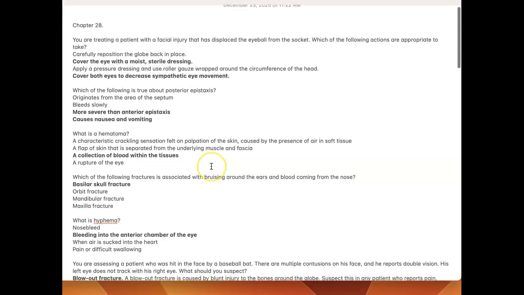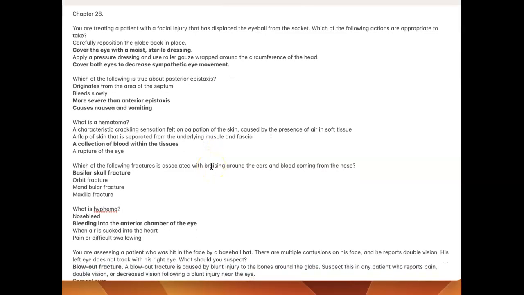Chapter 28. You're treating a patient with a facial injury that has a displaced eyeball from the socket. Which of the following actions are appropriate to take? Two of them: cover the eye with a moist, sterile dressing and cover both eyes to decrease sympathetic eye movement.